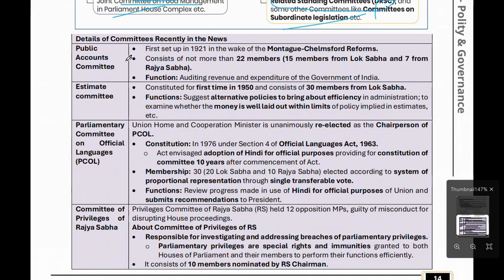Public Accounts Committee was formed in 1921. Montagu-Chelmsford Reforms is mentioned. It consists of not more than 22 members: 15 members from Lok Sabha and 7 members from Rajya Sabha. What is its functionality? It audits the revenue and expenditure of the Government of India.